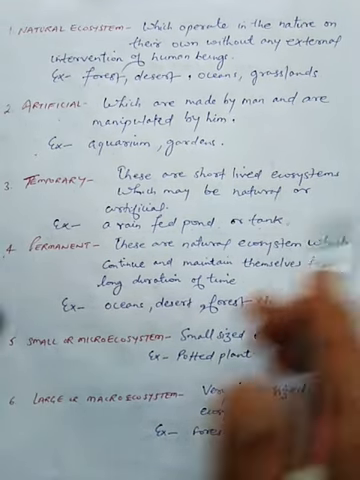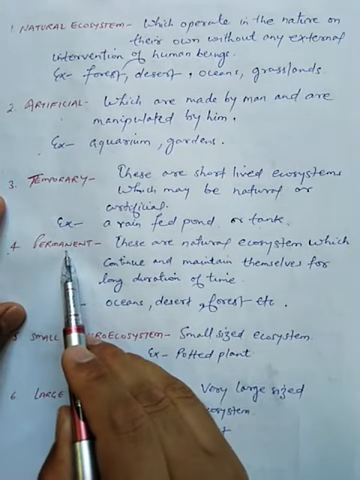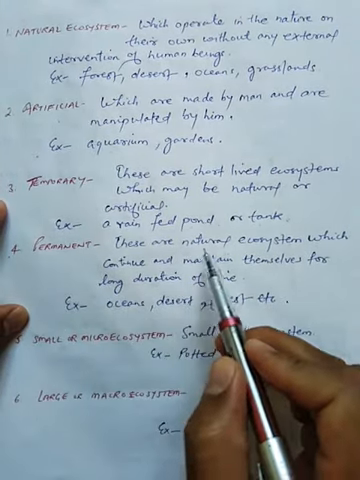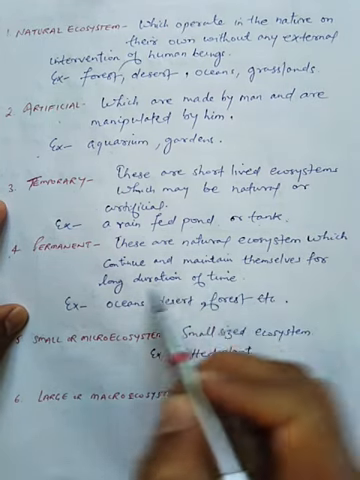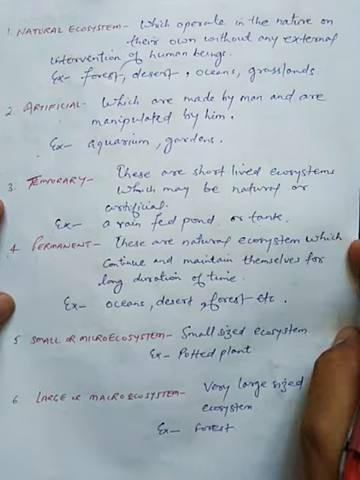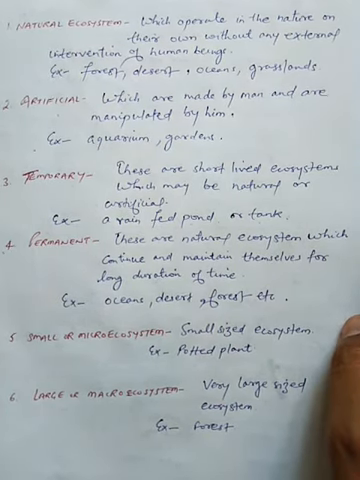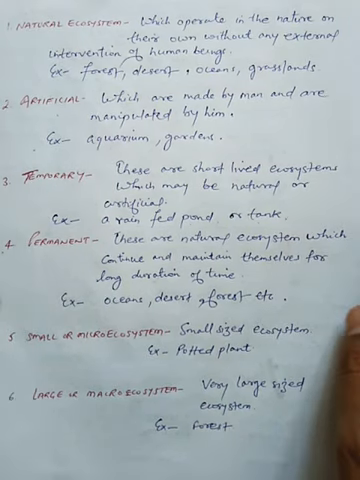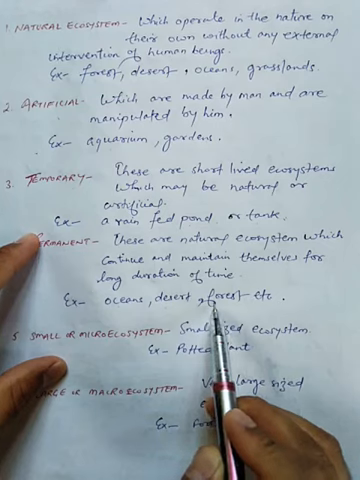Now students, the fourth type is permanent. According to the name permanent, these are natural ecosystems which continue and maintain themselves for a long duration of time. So they remain on the earth for a longer duration of time. Examples you can see here: oceans, desert, forest, etc.